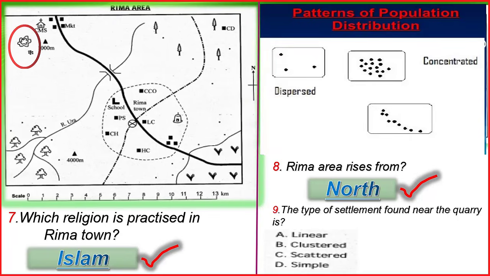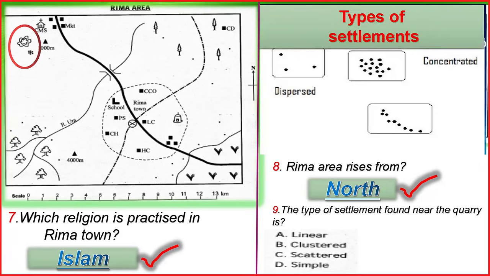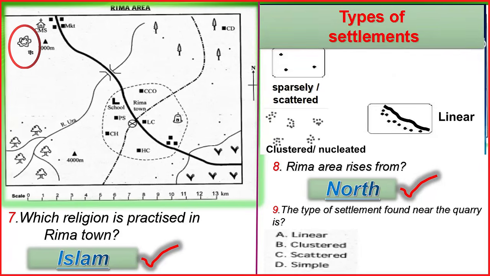We have dispersed, which is also called scarce or sparsely populated. And we have concentrated. But we have also types of settlements. So types of settlement, we have sparsely, we have linear, and we also have densely or clustered, which is nucleated. So the correct answer is clustered.